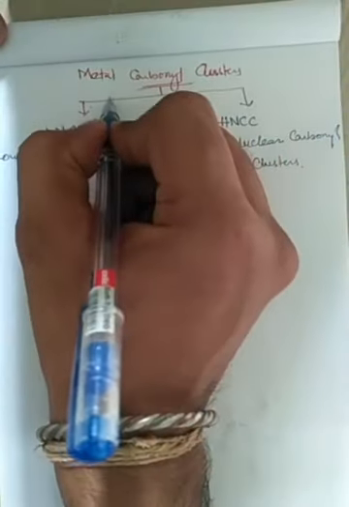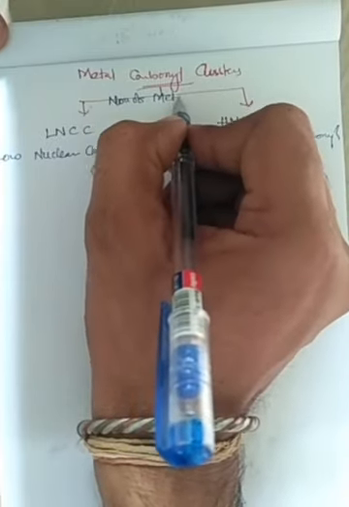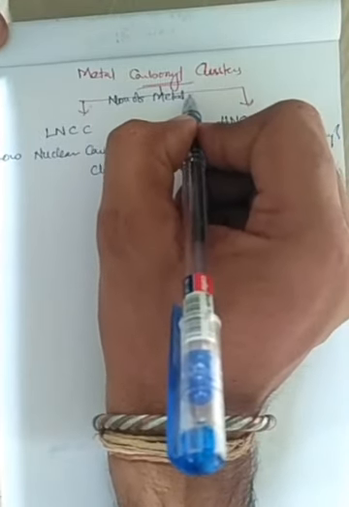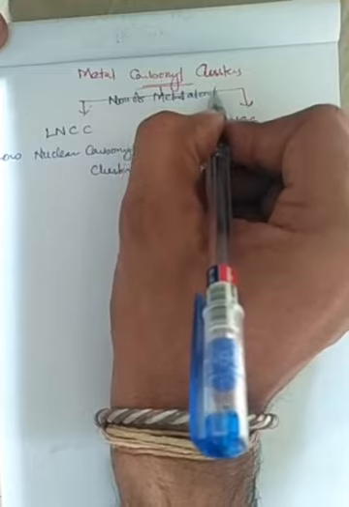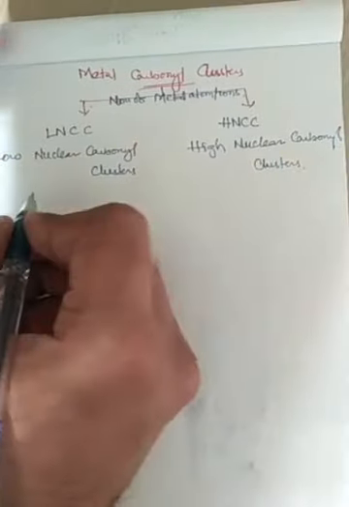And this particular classification depends upon the number of metal atoms or ions, right? Depending upon the number of metal atoms, the metal carbonyl clusters are classified into low nuclear carbonyl clusters and high nuclear carbonyl clusters, where low nuclear carbonyl cluster is nothing